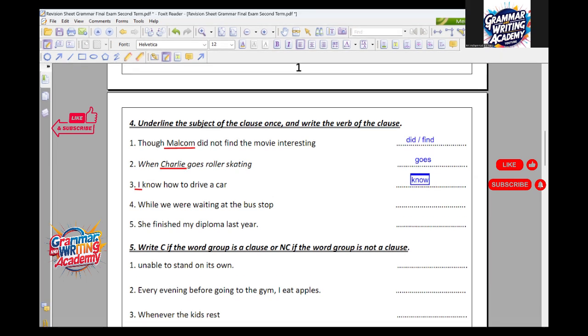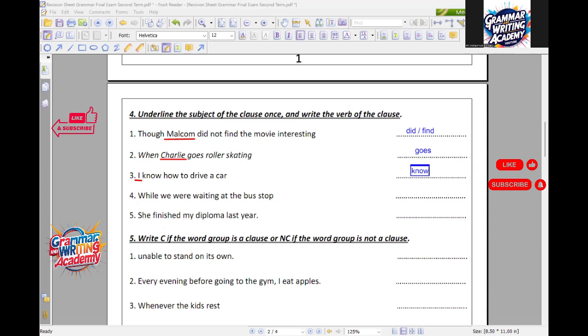Okay, now I'm going to move to another one. Wait a minute, I need to finish the whole page before. I only have 7 minutes in this session. Abdurrahman Sami, let's start. Number 4. While we were waiting at the bus stop, here we underline the subject of the clause once, and here we write the verb phrase, were waiting.